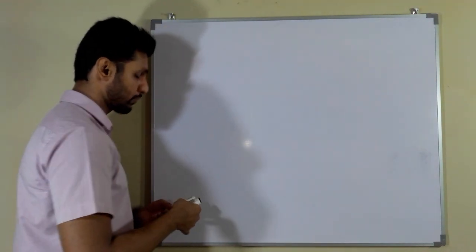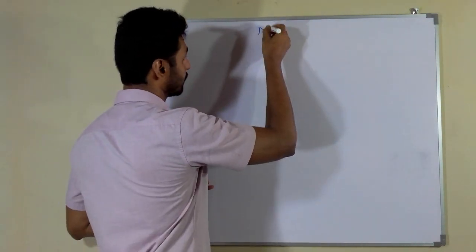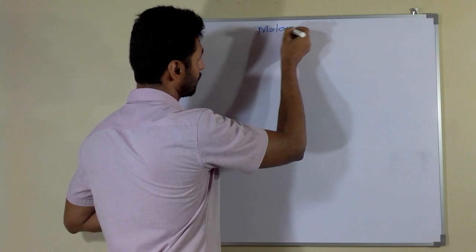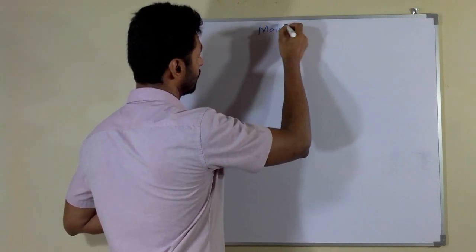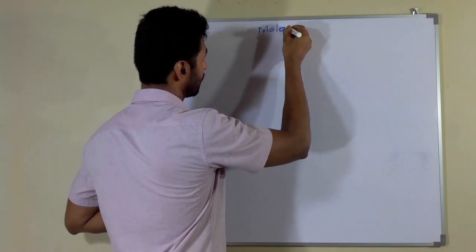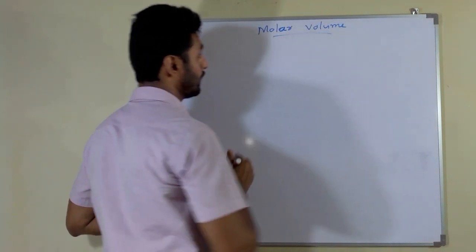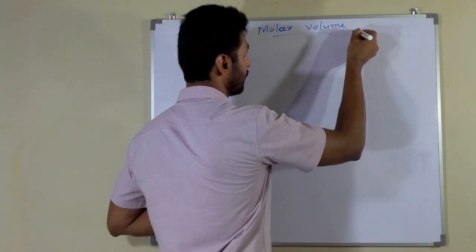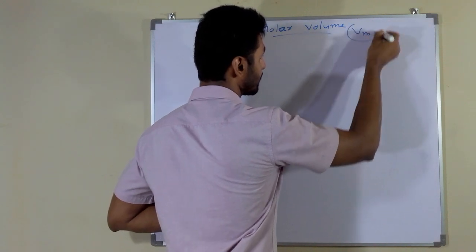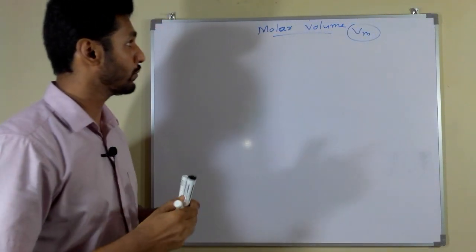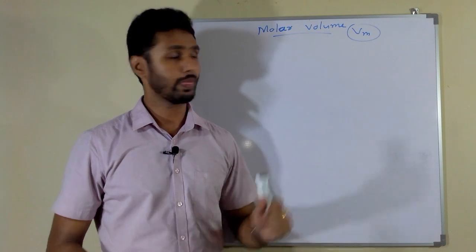Okay, let's move to the topic molar volume. Molar volume has the symbol Vm. This is the symbol which we use for the molar volume.